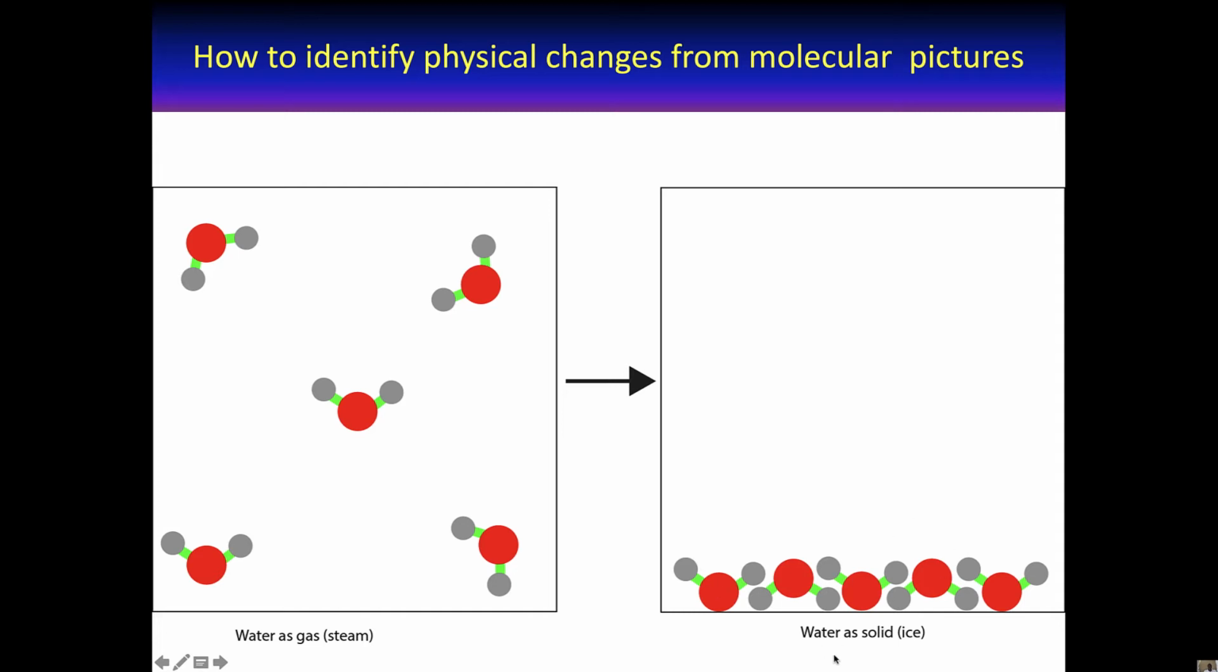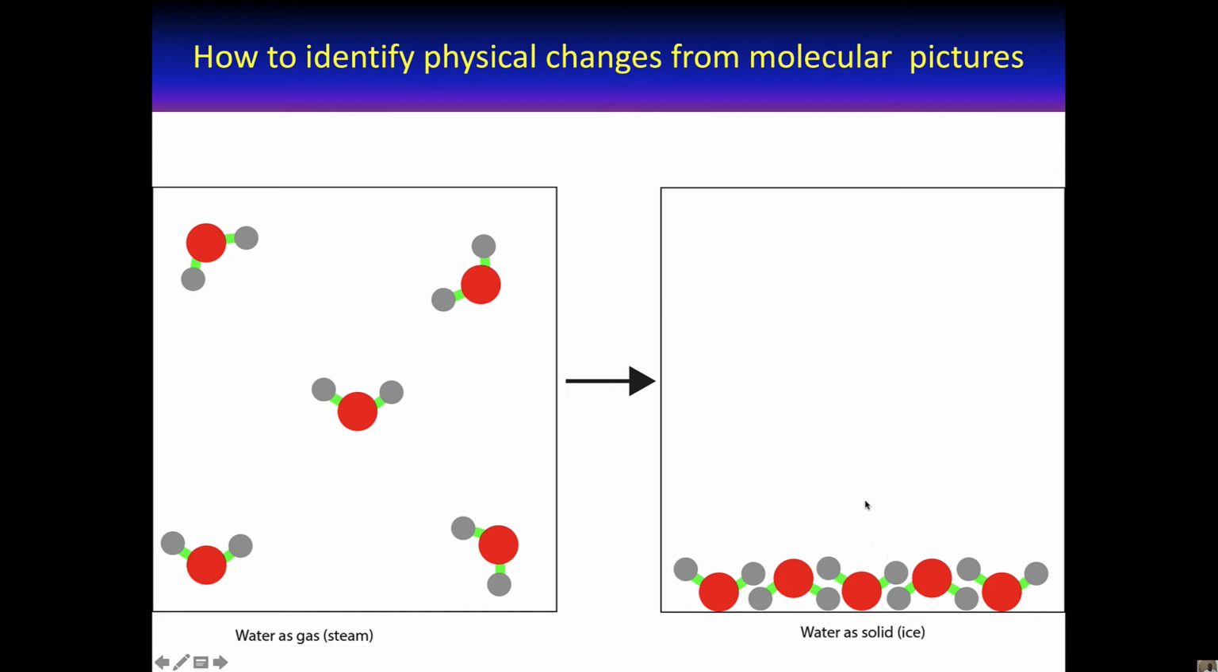And this picture says water as solid, which means water as ice. So how do we know? Here the water molecules are much closer together with little empty spaces between them. Because of that, we say this is the solid state. Now, in real life, when water molecules arrange to form ice, they usually form hexagonal structures. But for simplicity, I've drawn them this way to emphasize the solid state.